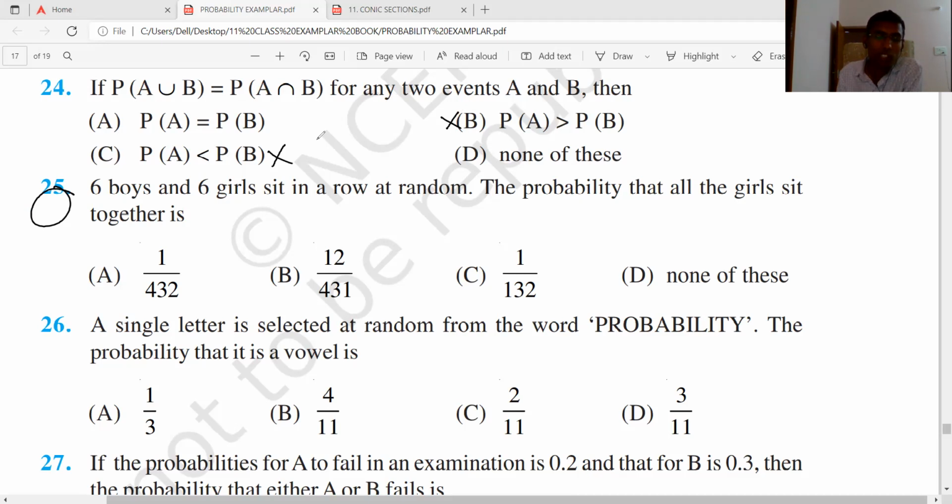Actually, I think if we draw a Venn diagram for this, it becomes easier. Probability of A and B equal to probability of A intersection B. You are correct. This is the intersection, and this whole thing is A union B. This cannot be equal unless one is upon the other. That's why it's equal when A equals B, one upon other. Intersection is this only, and union is also that. Okay, good.